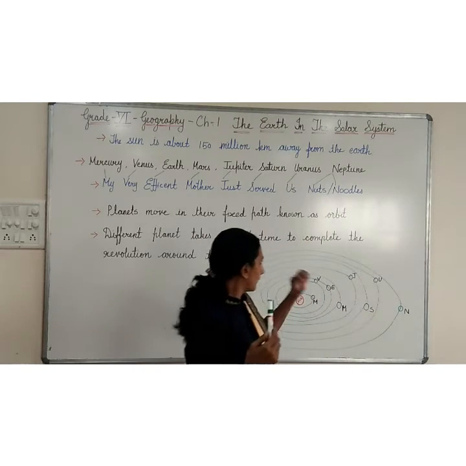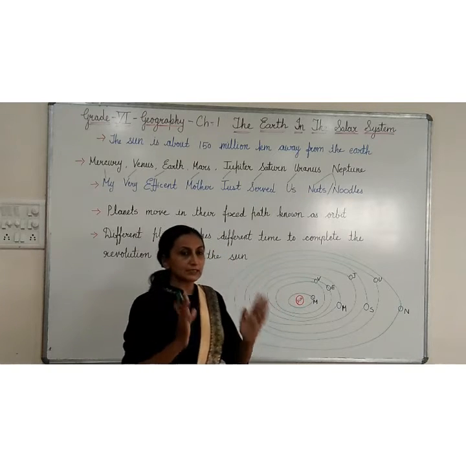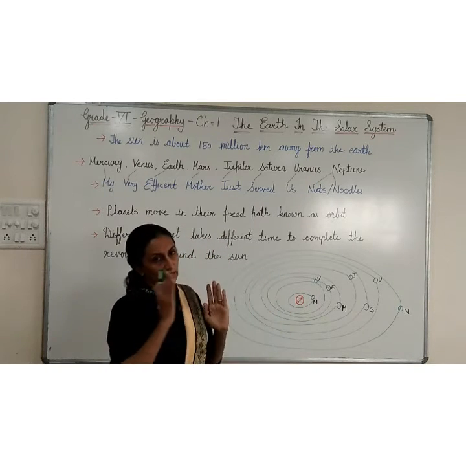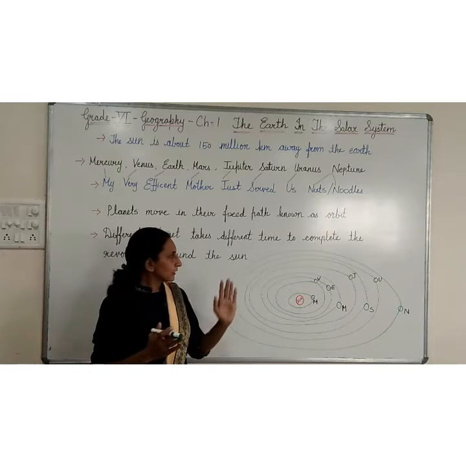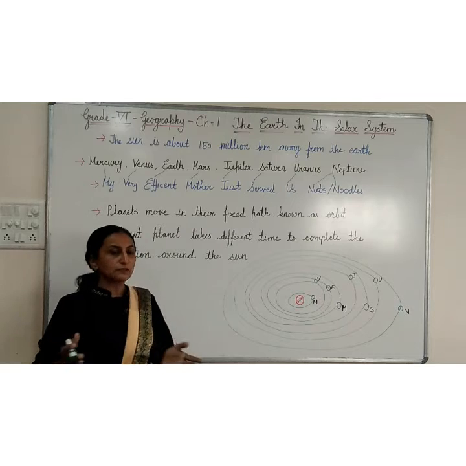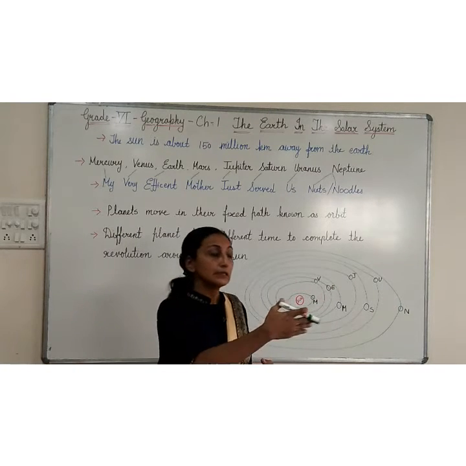Now what is an orbit? In simple language, it is one fixed path. They have one path, and they move in circles on that same path. They are not changing the path. So that is a simple way to understand it. There is one fixed path, and on that path only the planets are moving, revolving around the Sun.